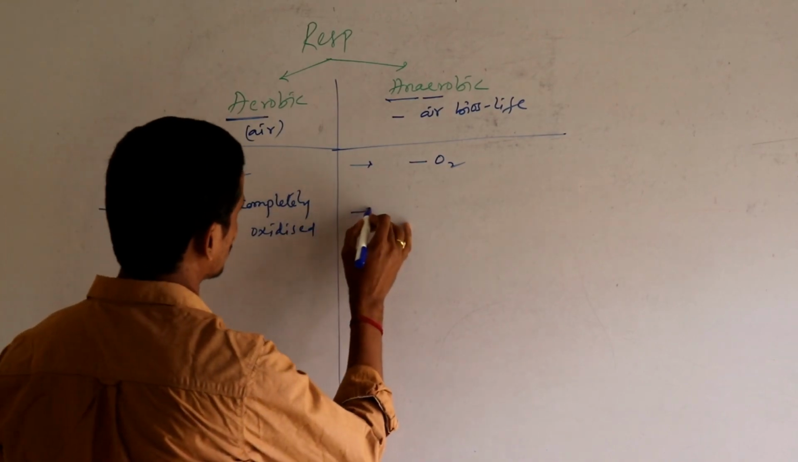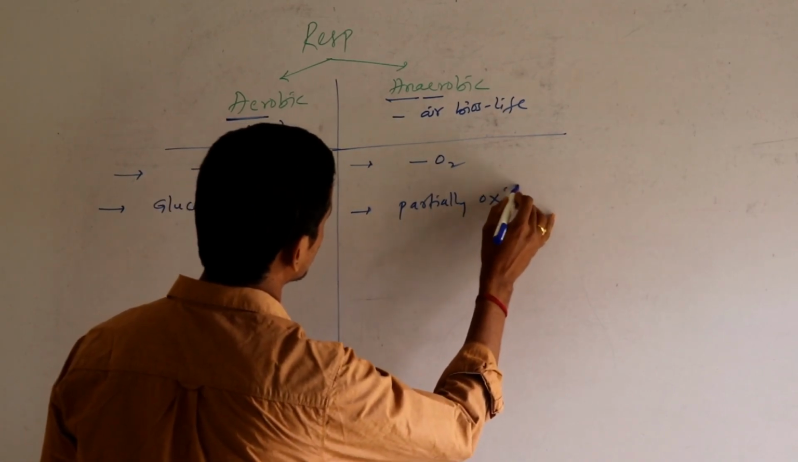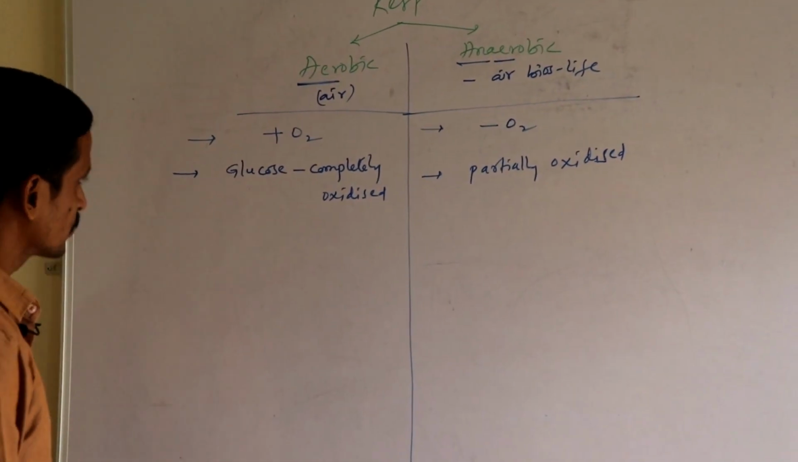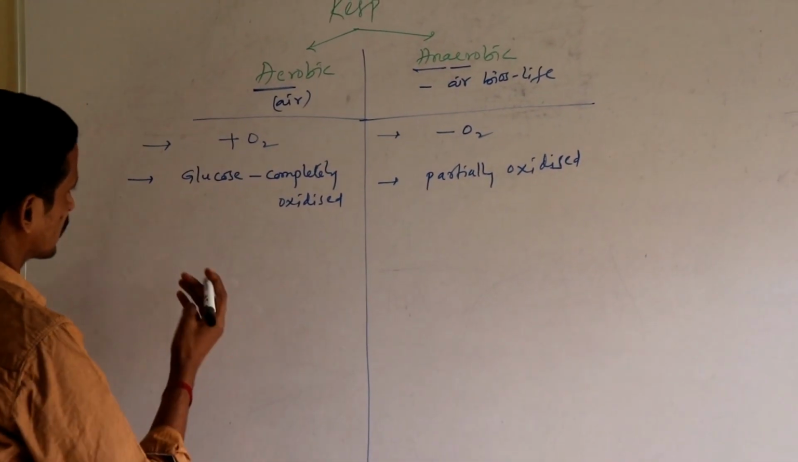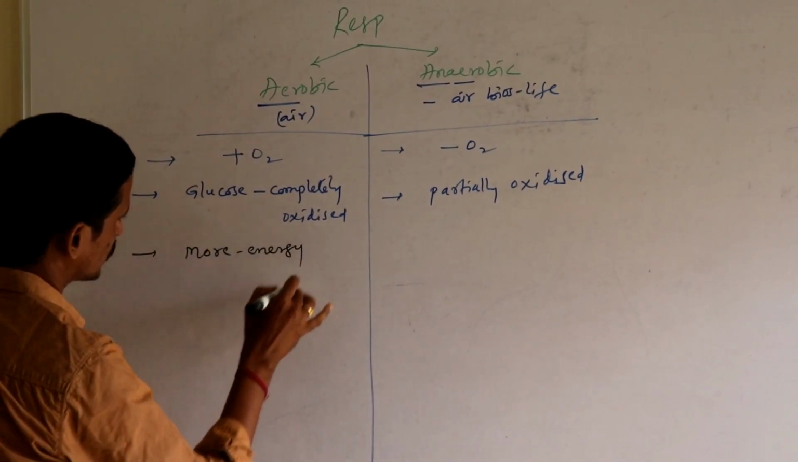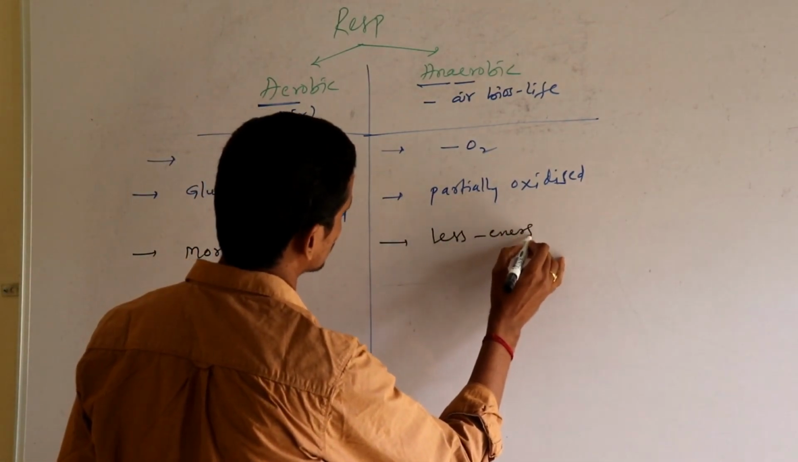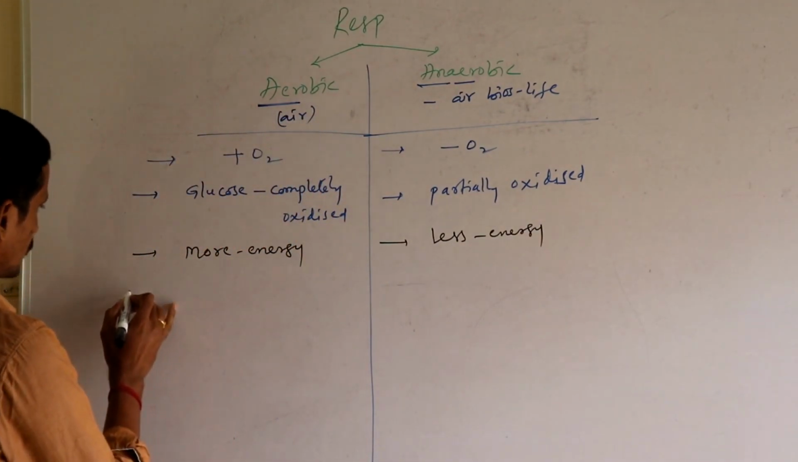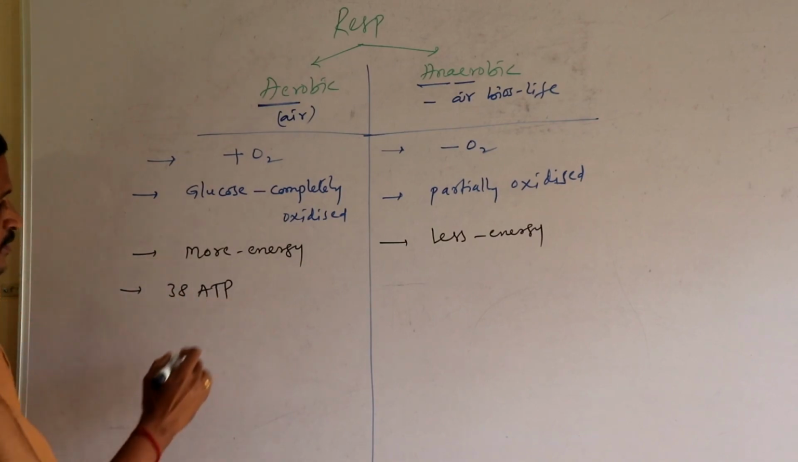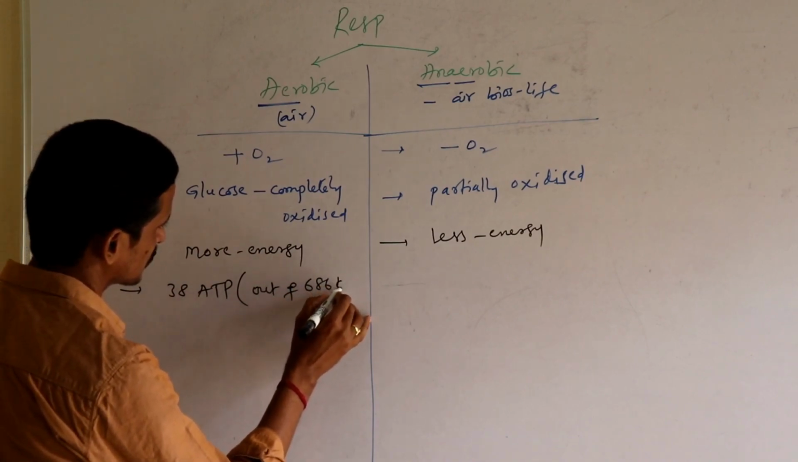Whereas in the case of anaerobic respiration, glucose is partially oxidized. As glucose is completely oxidized in aerobic respiration, more amount of energy is released. Here, less amount of energy is released. Okay, more amount of energy means how much? 38 ATPs are produced here. Again, out of 686 kilocalories.